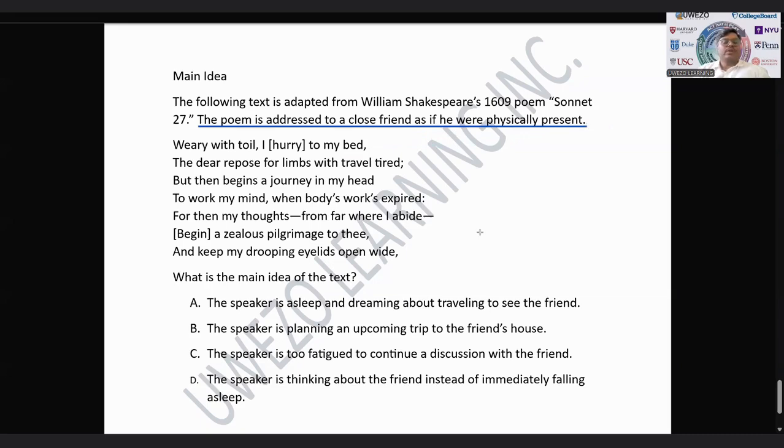So, weary with toil, I hurry to my bed, the dear repose for limbs with travel tired. But then begins a journey in my head to work my mind where body's works expired.